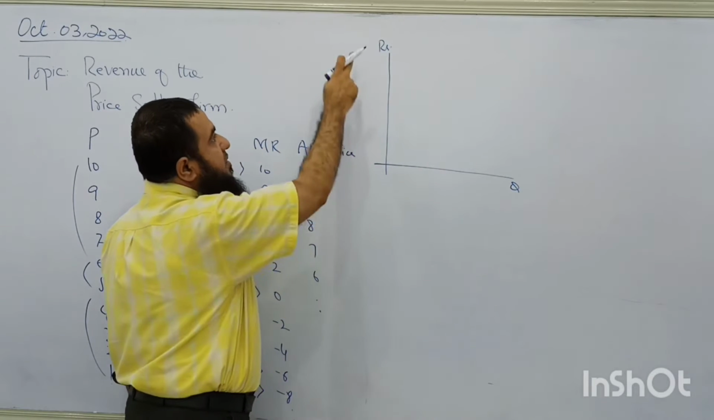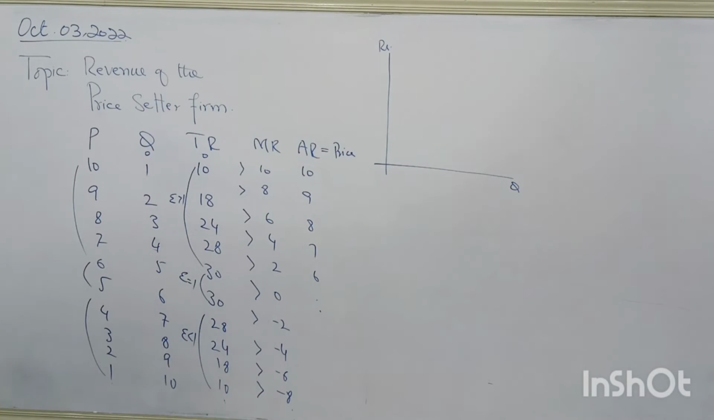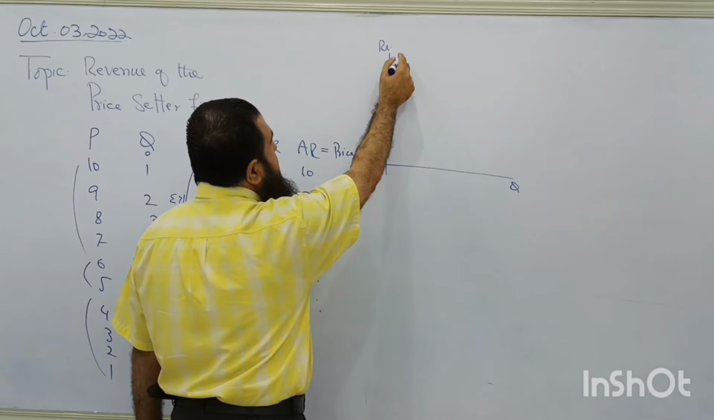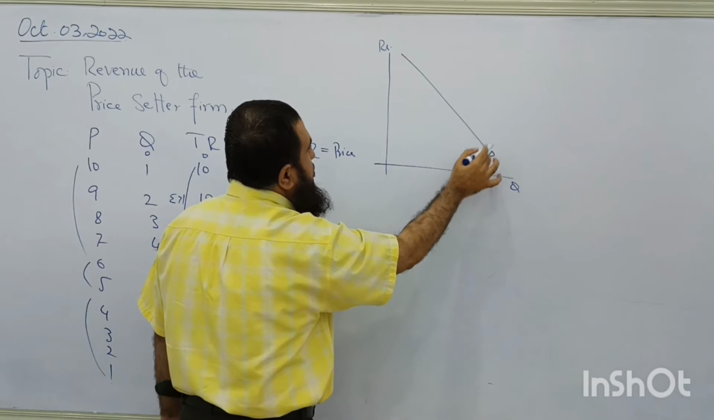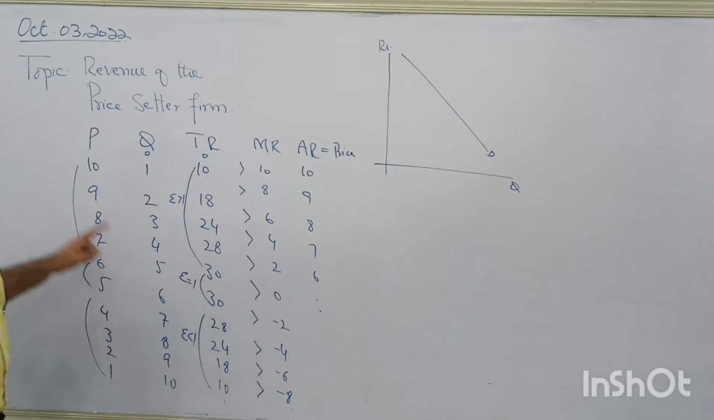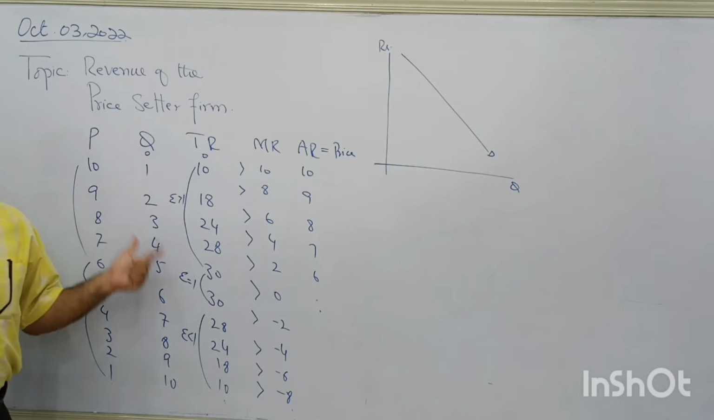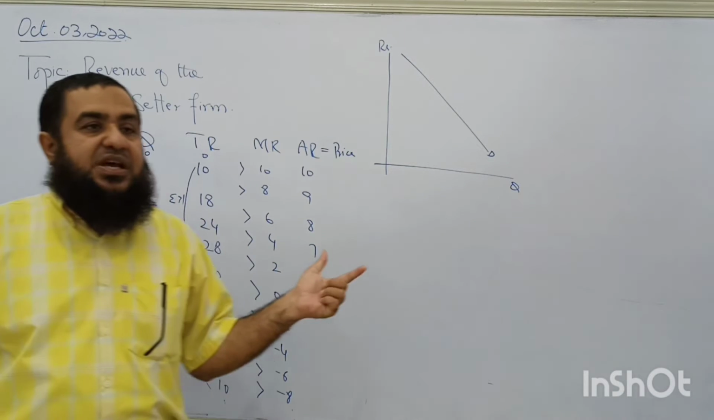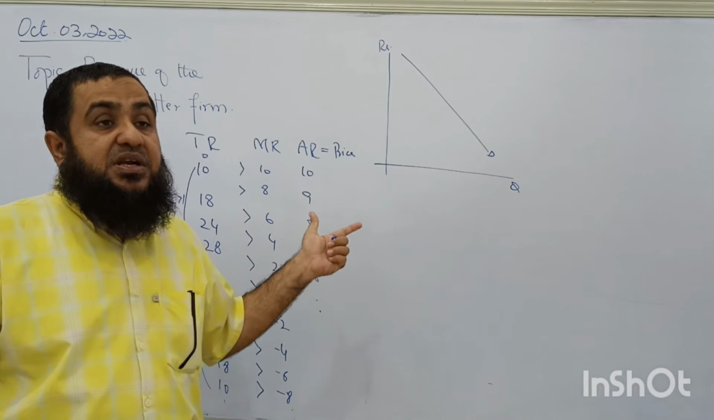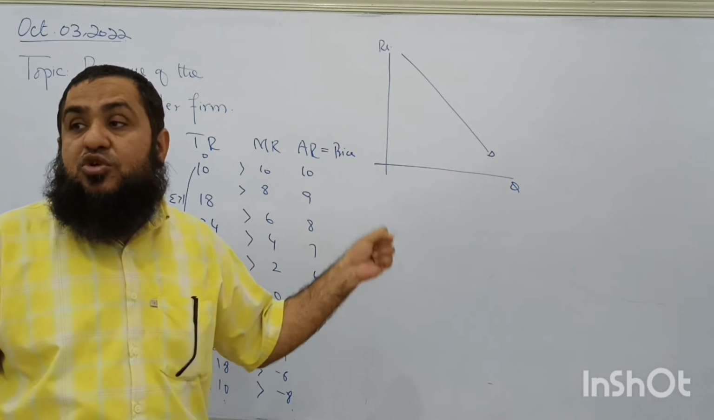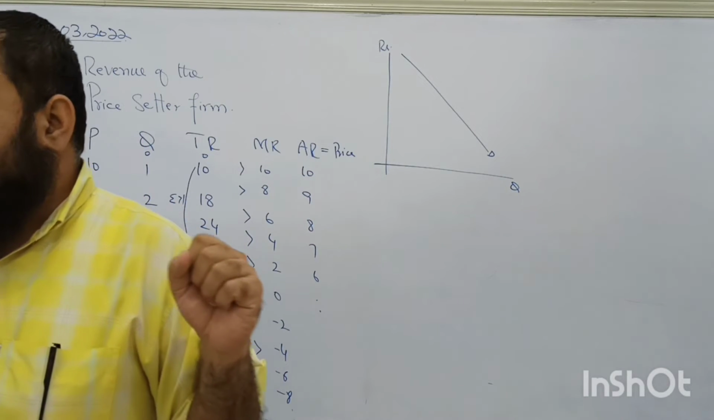Now see over here. I am taking the currency, rupees, on the vertical axis and quantity on the horizontal axis. So what will be the shape of the demand curve? It is downward sloping, isn't it? When price falls, quantity demanded increases. So in this case, price and quantity demanded are inversely related. We have a normal downward sloping demand curve.